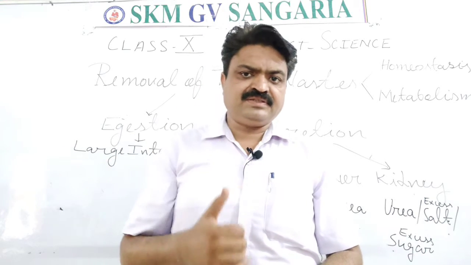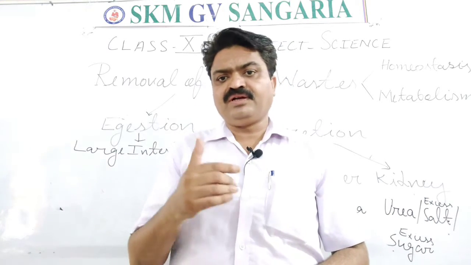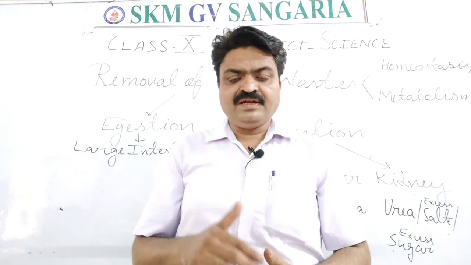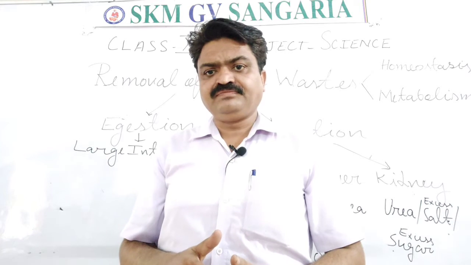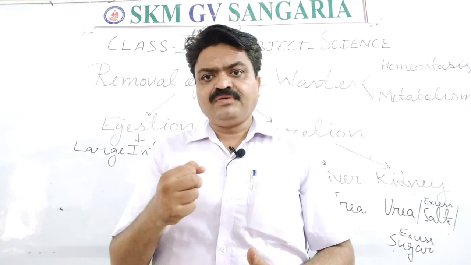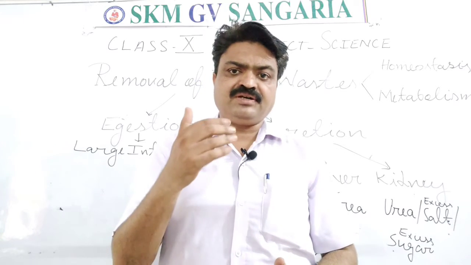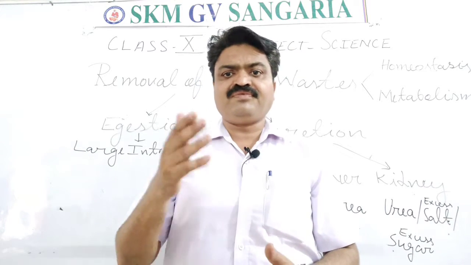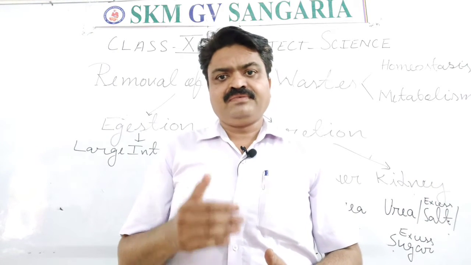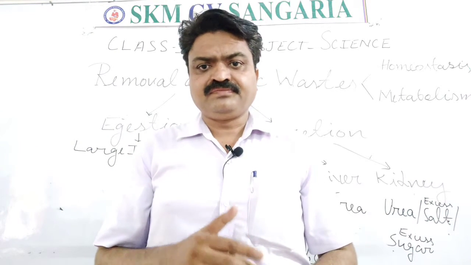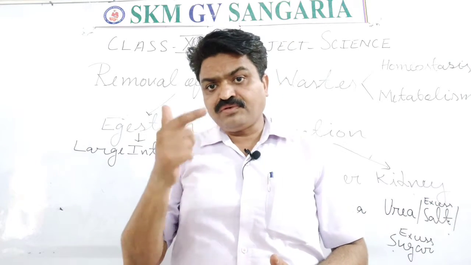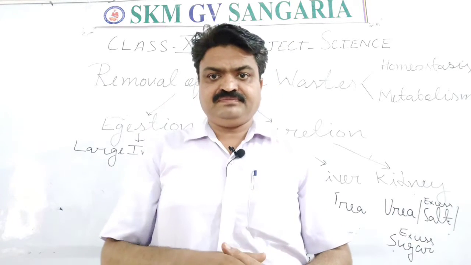In egestion, the digestive organ that helps us is the large intestine. Inside the large intestine, the excess water is absorbed, and in this process the solid waste is removed by our body via the rectum. So egestion plays a very important role in removing solid waste.